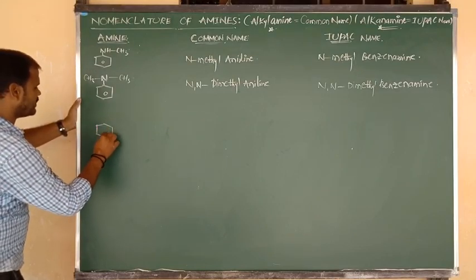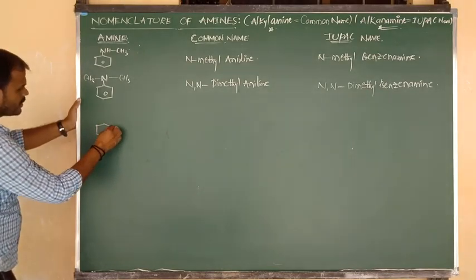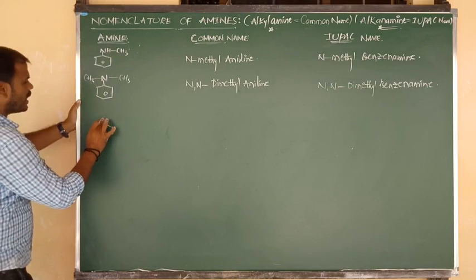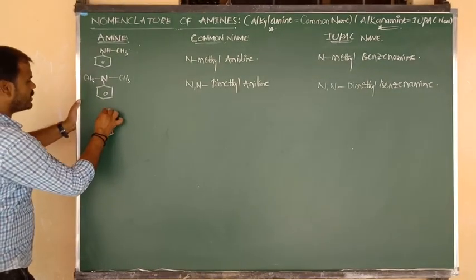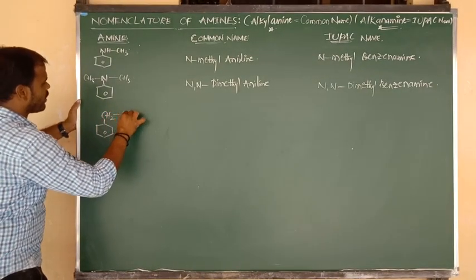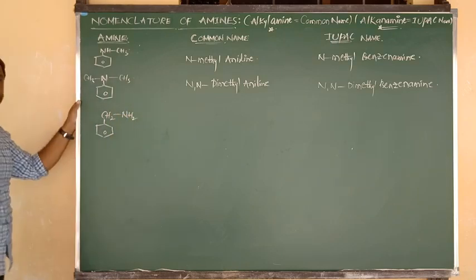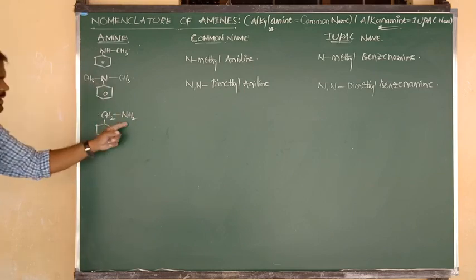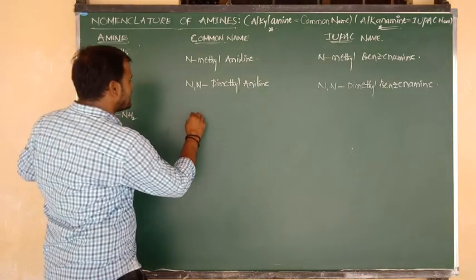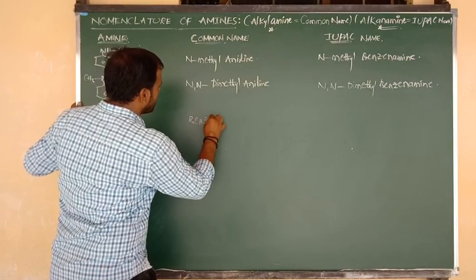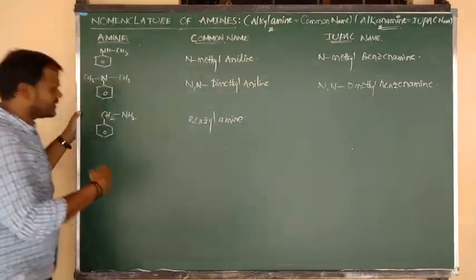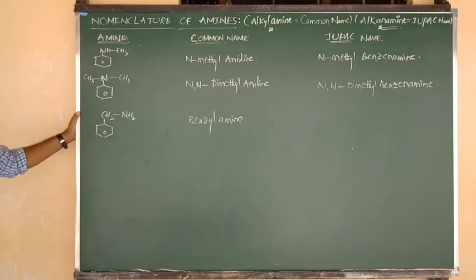First, suppose the same thing, benzene. Benzene bonded to CH2, and CH2 bonded to NH2. This carbon is called the benzyl carbon. The benzyl carbon connected to amine is known as benzyl amine. Very, very important. So for benzyl amine, what will be the IUPAC name?